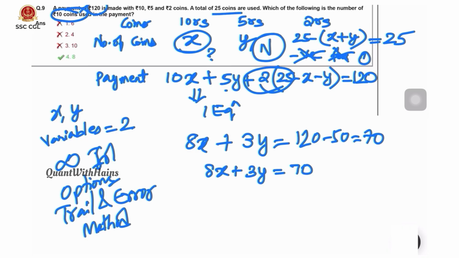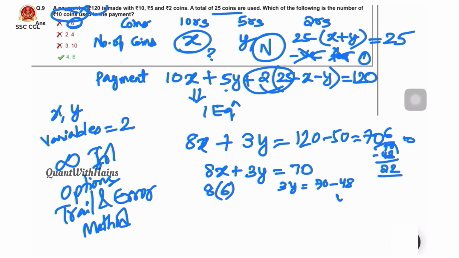If we try to put values by using options, here 10 rupees coins, let us assume x as 6, 8 into 6 equals 48. That means 70 minus 48, Y is 22 by 3. Fraction value we got. Number of coins of 5 rupees y is given as fraction, which is not correct.